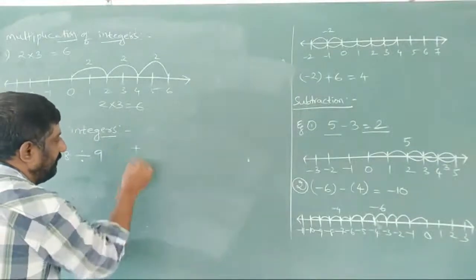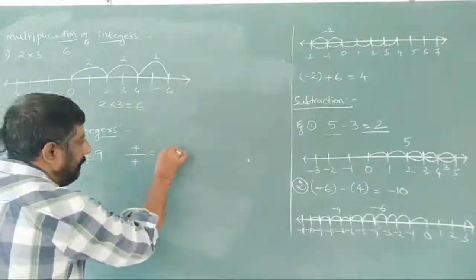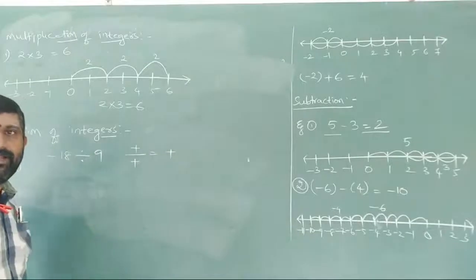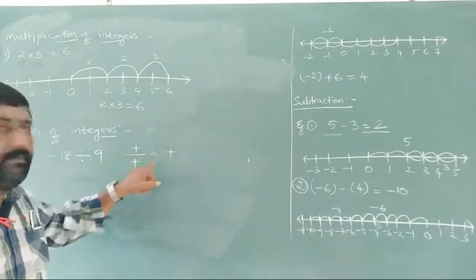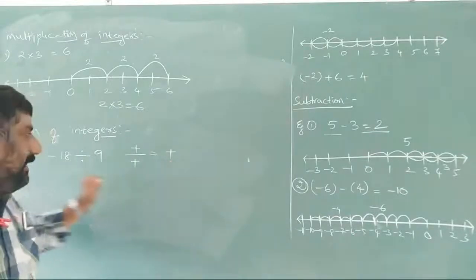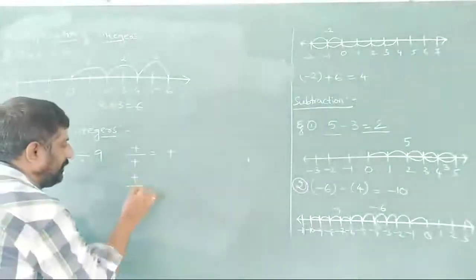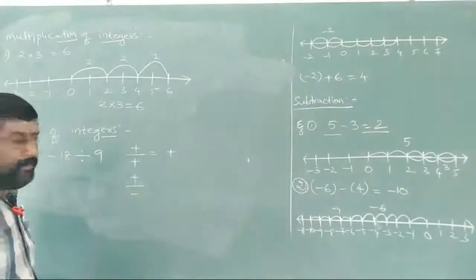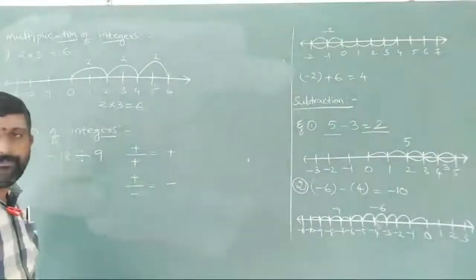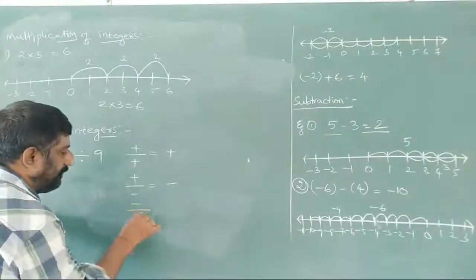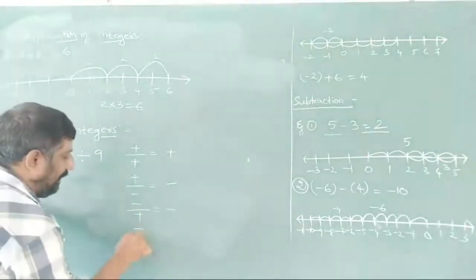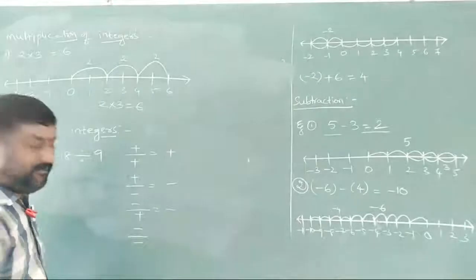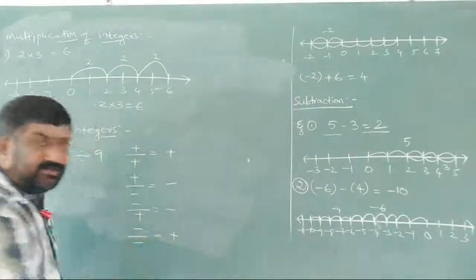Plus by plus, we will get plus. Whenever we are dividing a positive integer by a positive integer, we will get positive. Next, whenever we are dividing positive by negative, we will get negative. And negative by positive will get also negative. And lastly, negative by negative will get positive.